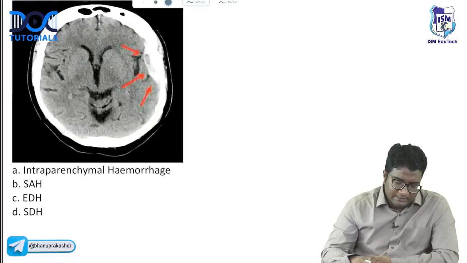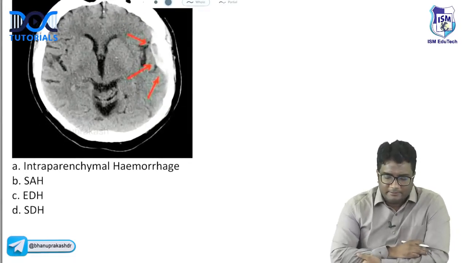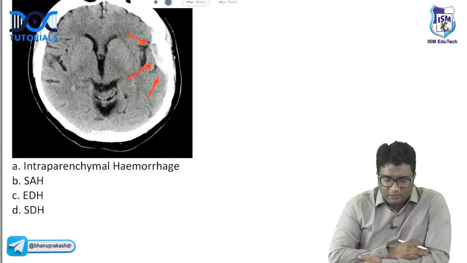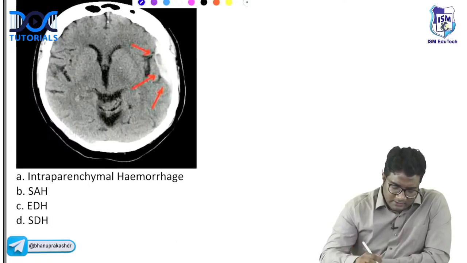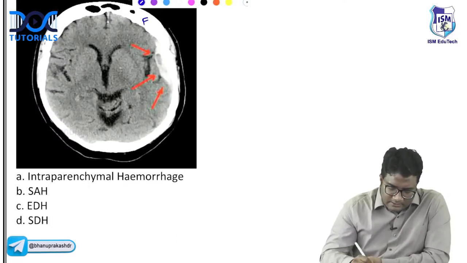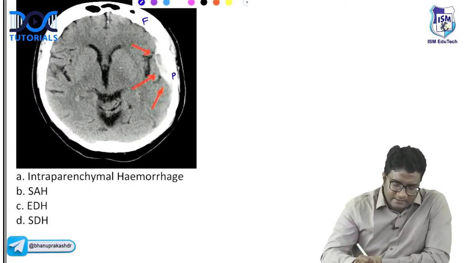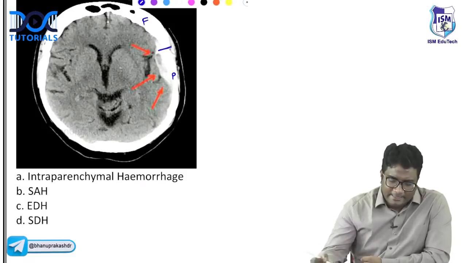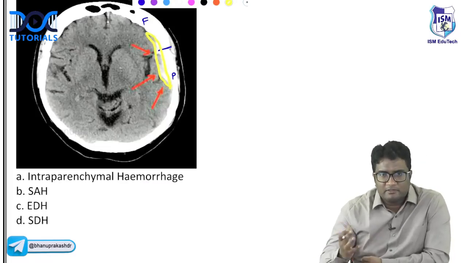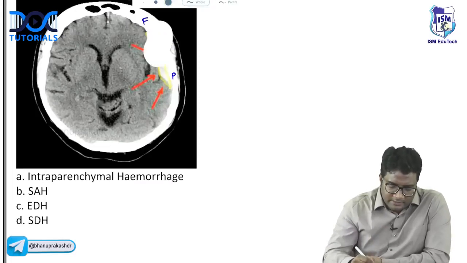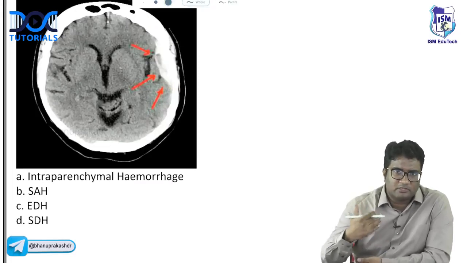Now, here this is important to understand. Look at the image carefully, guys. This was a NEET PG question this time, so you have to understand this question carefully. First, understand the bones. This is the frontal, right? This is the parietal area. So you're having these sutures here, and this bleed is crossing the sutures. You can see it is crossing the sutures. Don't worry much about the shape, whether it is biconvex or lentiform. More important is whether it is crossing the sutures or not.